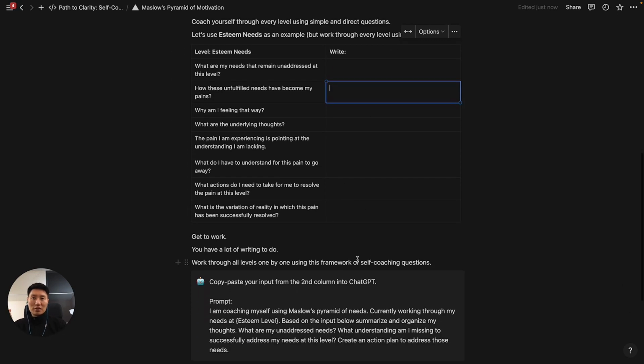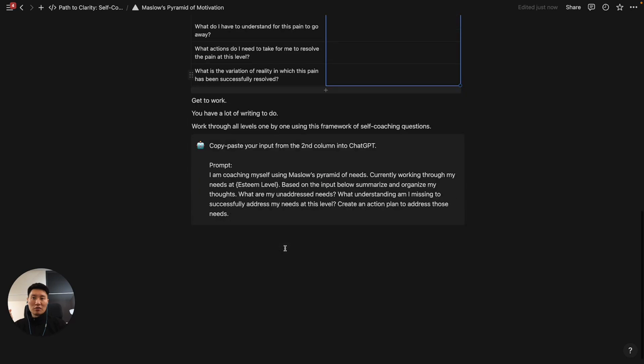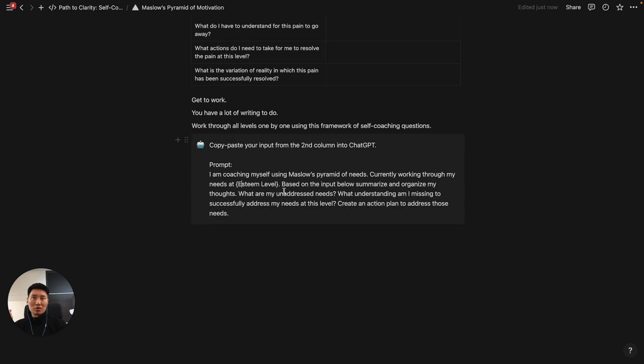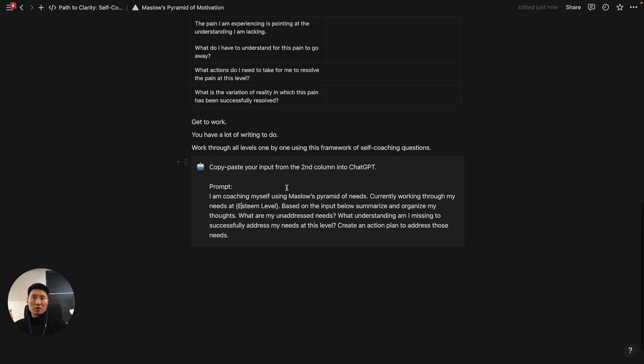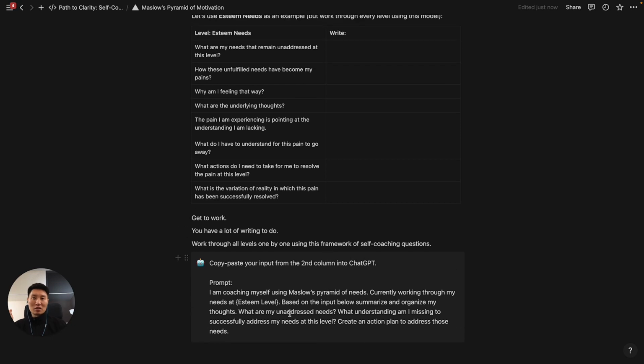After you complete all this work at every particular level of need, you take all this content from the second column, you copy paste it into ChatGPT, and you ask, hey, I've been coaching myself through this, and currently working through this level of need. Summarize and organize my thoughts. What are the unaddressed needs? What are my pains? Anything I'm missing? How can I successfully address them? And maybe create an action plan for me to address those needs.